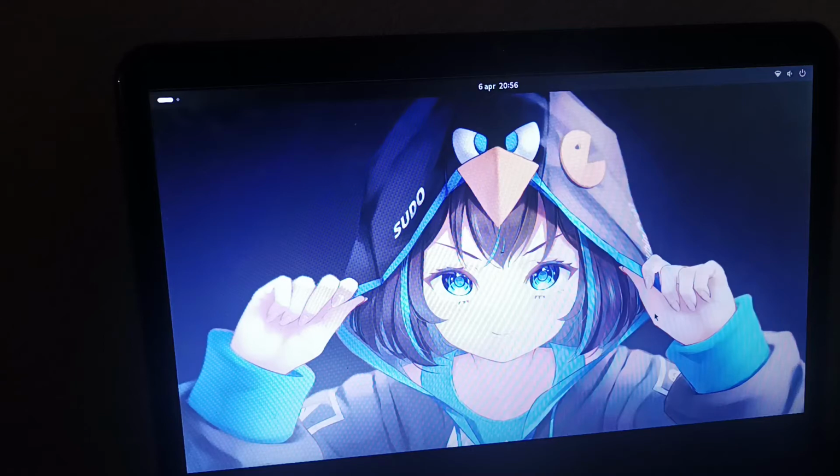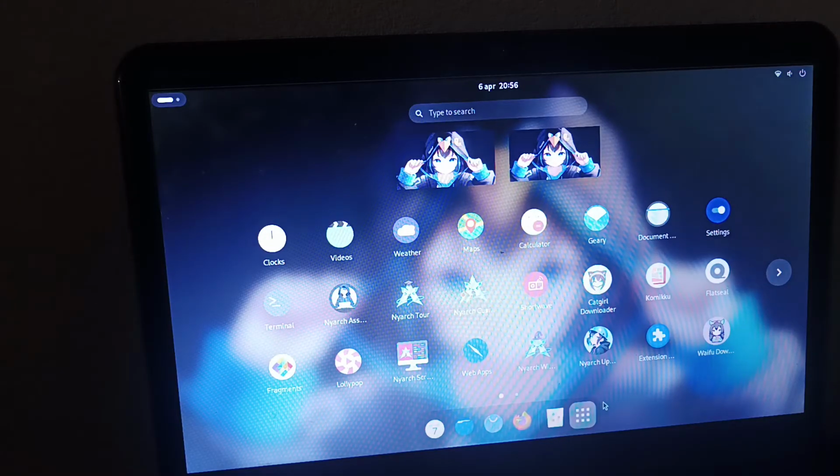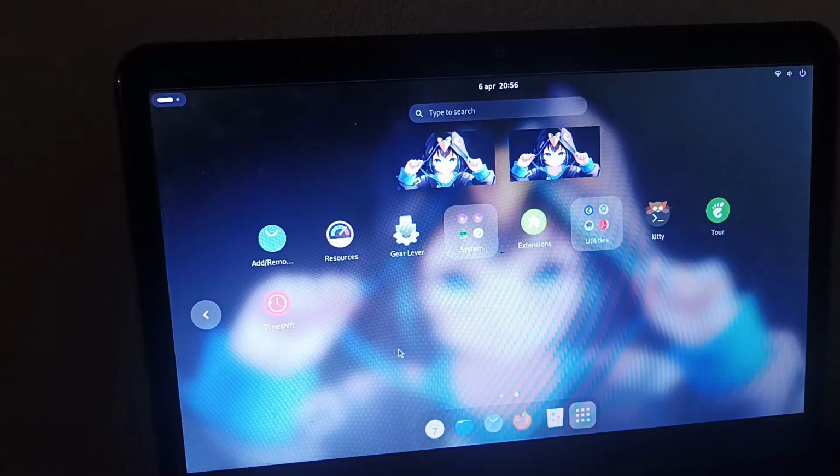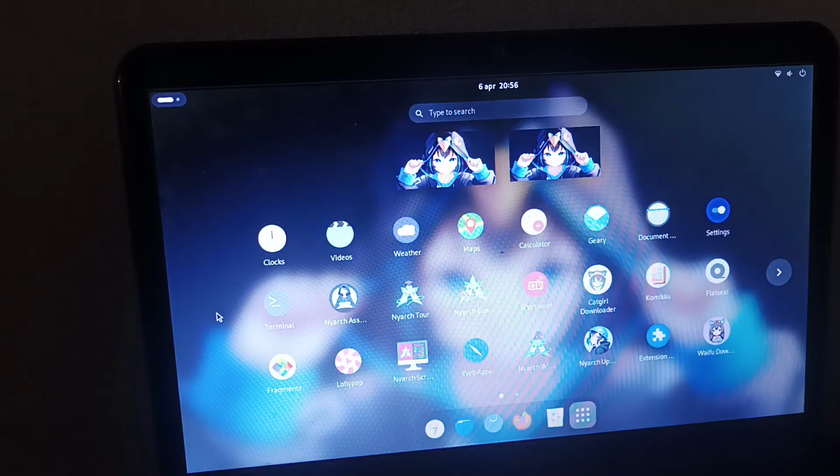Well, it is the obvious apps, bloatware. Look at all this. We're gonna try them out soon. But the first thing is to check out what wallpapers they have.